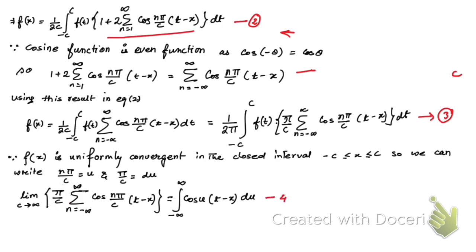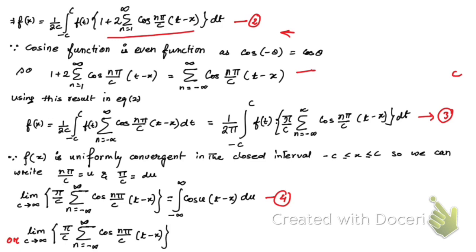Let me take this as equation number 4, and this result also can be written this way. If you change the limit from minus infinity to plus infinity to 0 to infinity, then 2 should be multiplied, so 2 should be multiplied du. This is equation number 5, right?